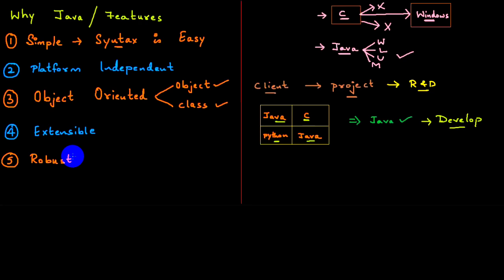It's a robust language, it's a strong language. So if you develop an application in Java, it's strong and it won't get crashed. If you build some huge applications they might get crashed, but Java programs won't crash that easily. And then the last point: you can have several more points, but this is more than sufficient.